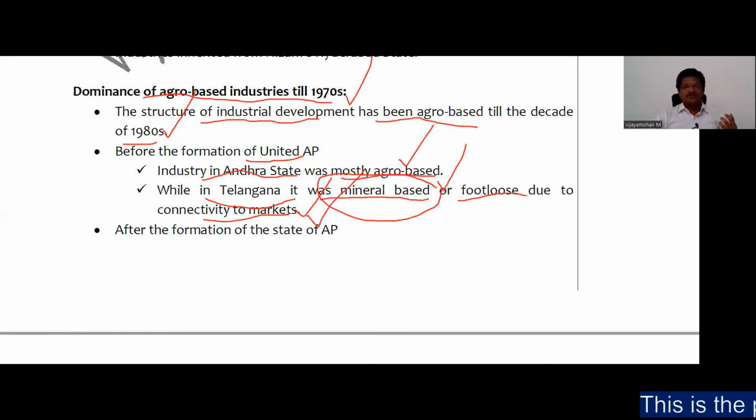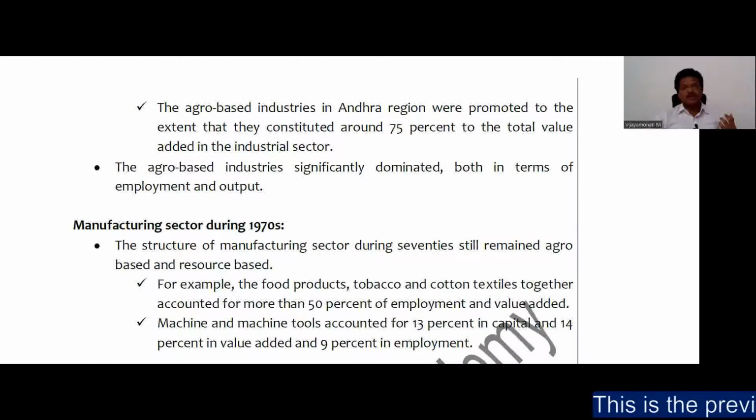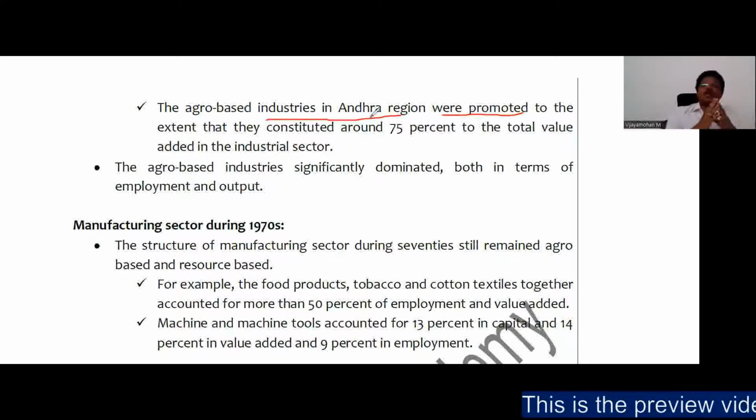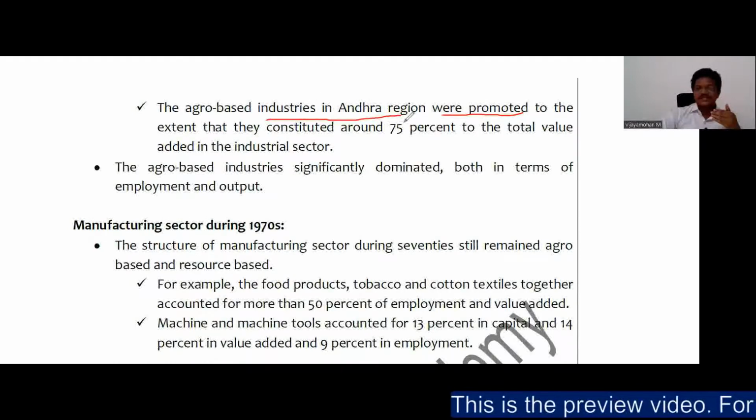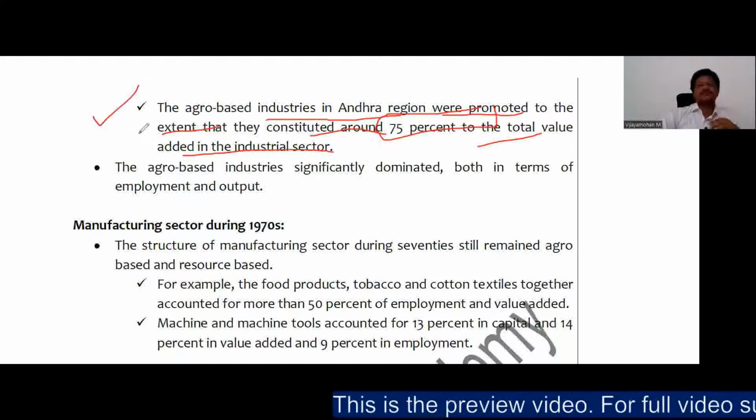After the formation of the AP state, the agro-based industries in Andhra region were promoted. Now slowly see the discrimination, how it is panning out. After the formation of AP, the agro-based industries in Andhra region were promoted to the extent that they constituted around 75% of the total value added in the industrial sector.